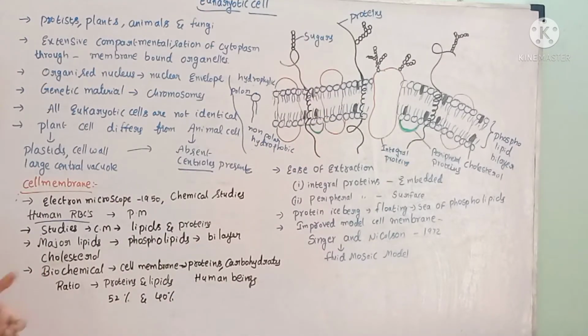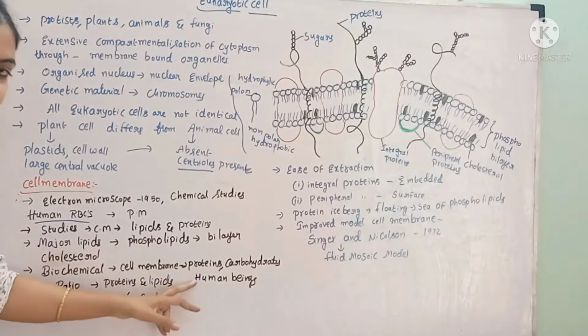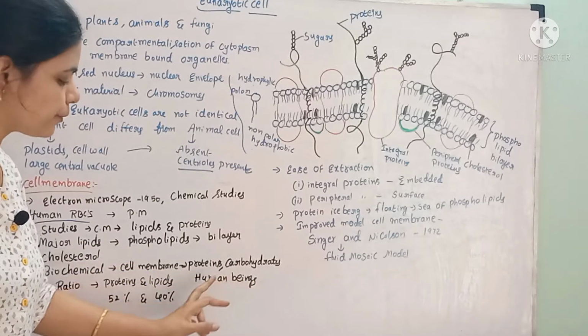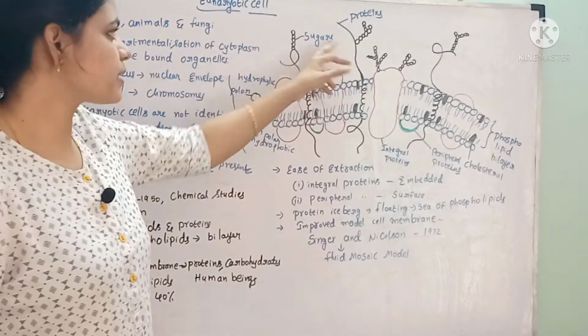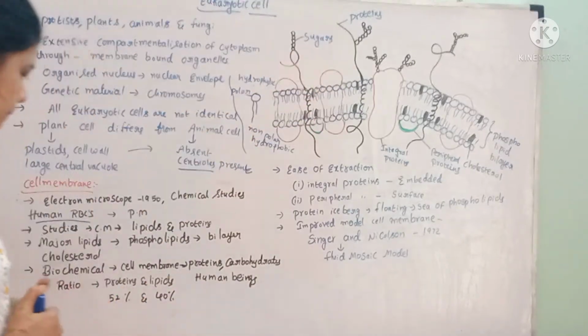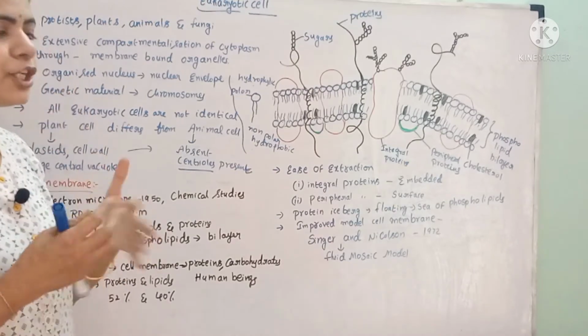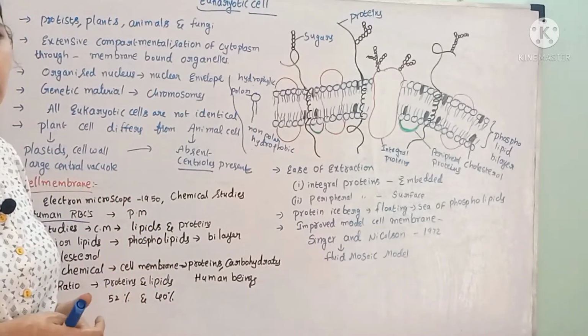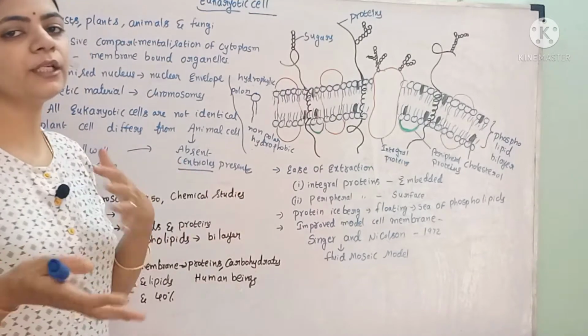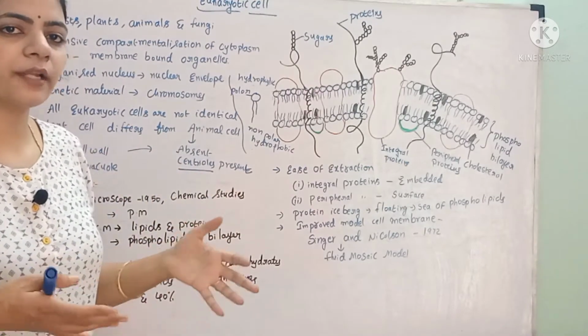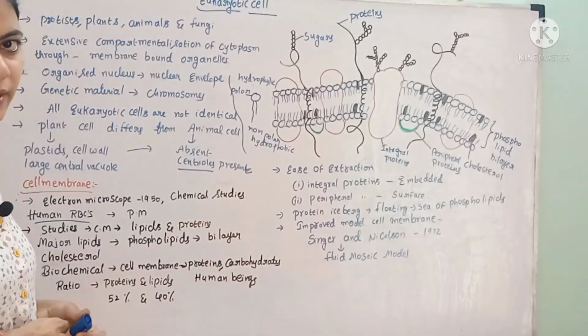Later, after several biochemical studies of the cell membrane, they concluded that the cell membrane also consists of proteins and carbohydrates. Proteins and carbohydrates are also present in the plasma membrane, and the ratio of these proteins and carbohydrates may vary from cell to cell.